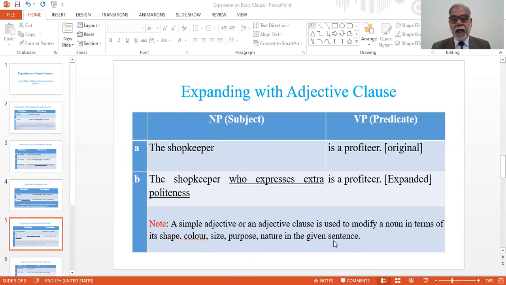So adjective, as we already said in the beginning, helps us to describe things, and the reader can know things in a better way if we expand our sentences with adjectives.